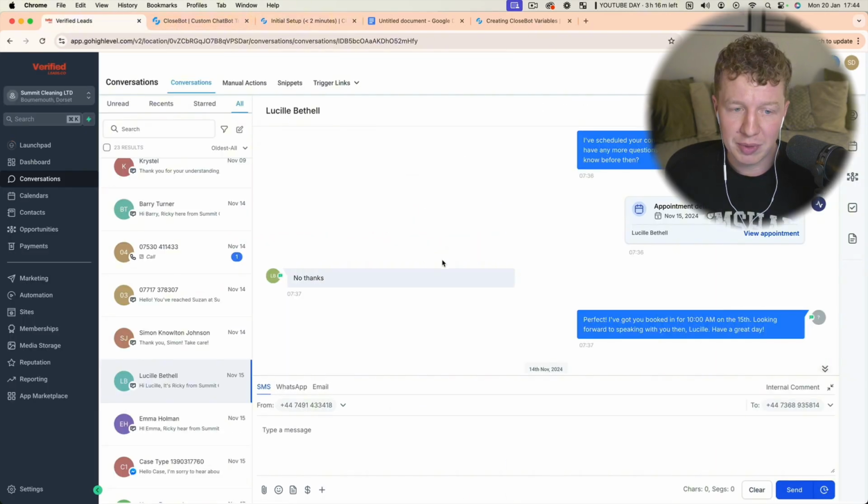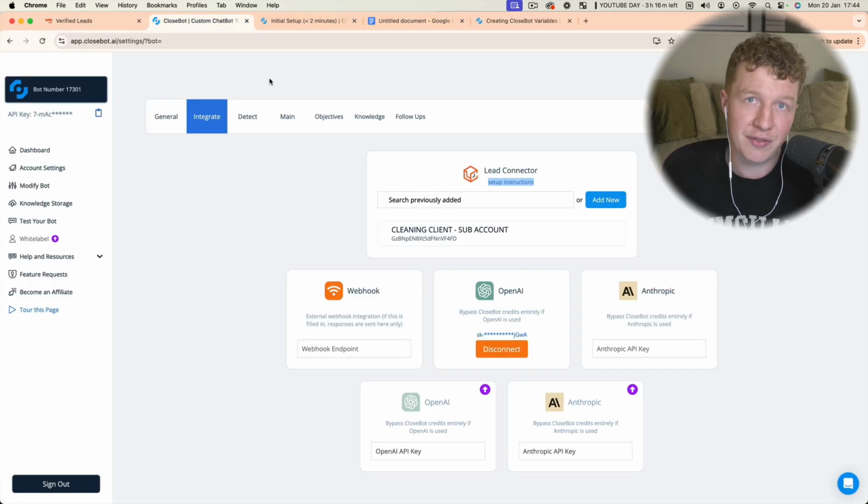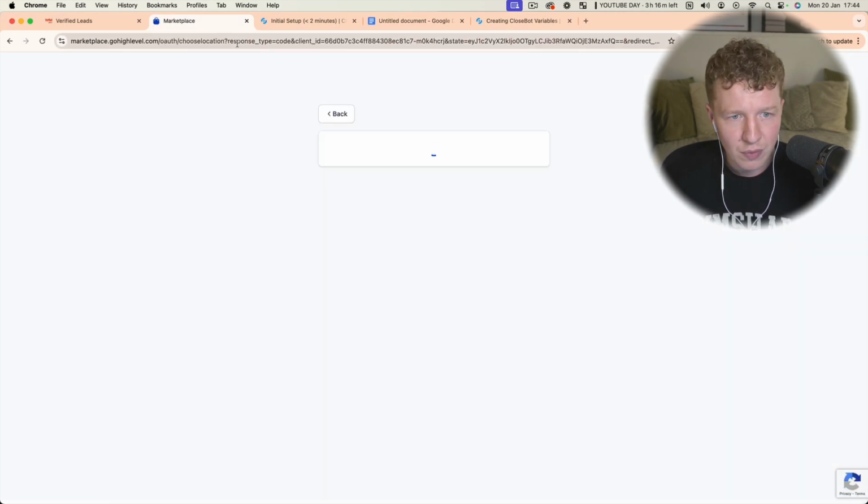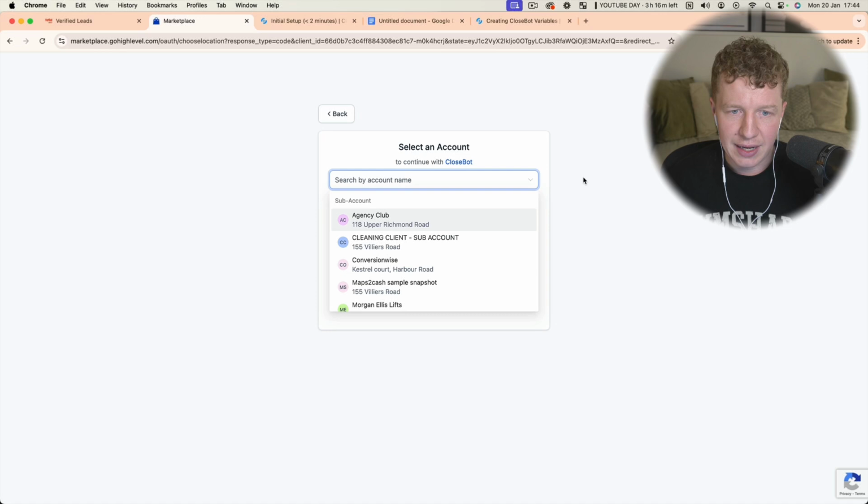Now, one thing you don't want to be doing is selecting an agency account. You do want to specifically select a sub account that you want to integrate this bot with. If I wanted to add a new one, you can go in here. Once I've got this connected with my sub account, you can select multiple sub accounts, I think. So let's go ahead and just click on one such as this.